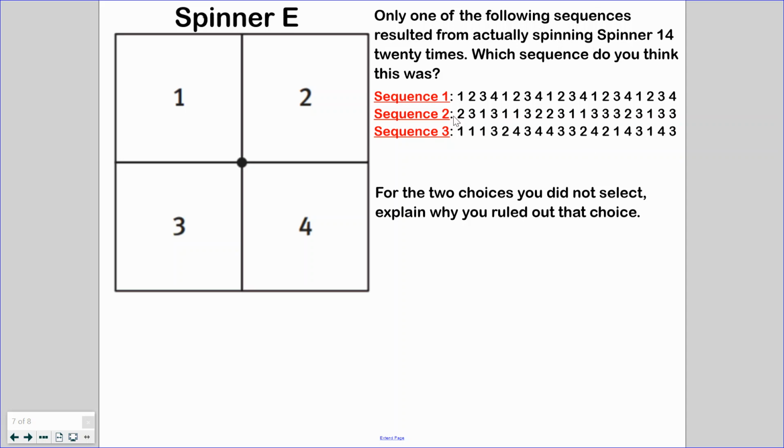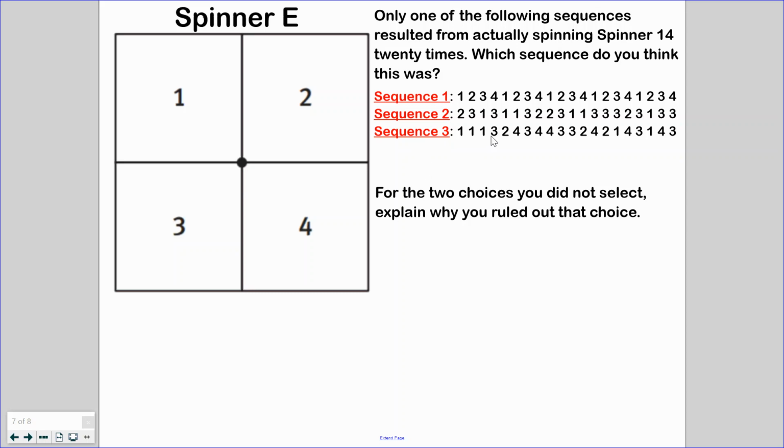So let's take a look at sequence 2. We have 2, 3, 1, 3, 1, 1, 3, 2, 2, 3, 1, 1, 3, 3, 3, 2, 3, 1, 3, 3. I thought we were going up to 4. I'm confused. Because according to probability and chance, once again, each one of these has a 25% chance of happening, and there is no 4 in this sequence whatsoever. Is it possible that we can never get a 4? Absolutely. But there is an equal chance of getting a 4 as there is to get a 3 or a 2 or a 1.